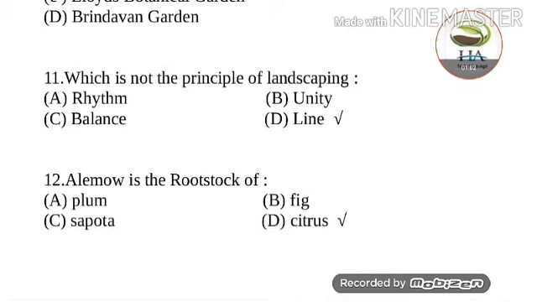Next question: which is not a principle of landscaping? Options are rhythm, unity, balance and line. The answer of this question is line. Elements of landscaping are color, line, form and texture. So the question asked is the principle of landscaping. Rhythm, unity and balance are principles, but line is an element.